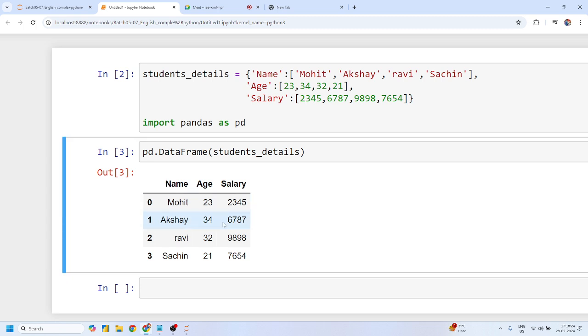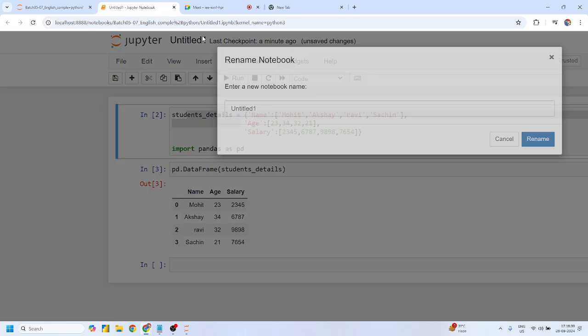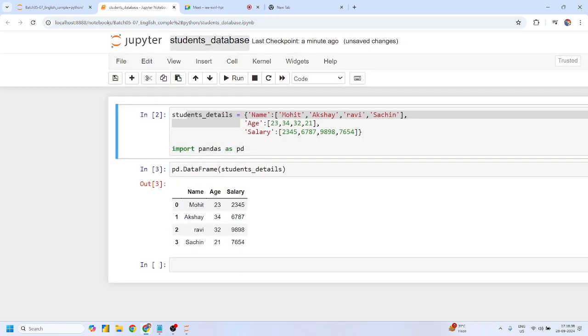Yes, sir. Pradeep sir, my question is, particularly I have stored this data in this untitled one notebook. Let me just change this to students database, right? Students database. So my question is, Mohit, to you, can you access this database? I know that this data is particularly stored in my Jupyter notebook, in my system localhost.